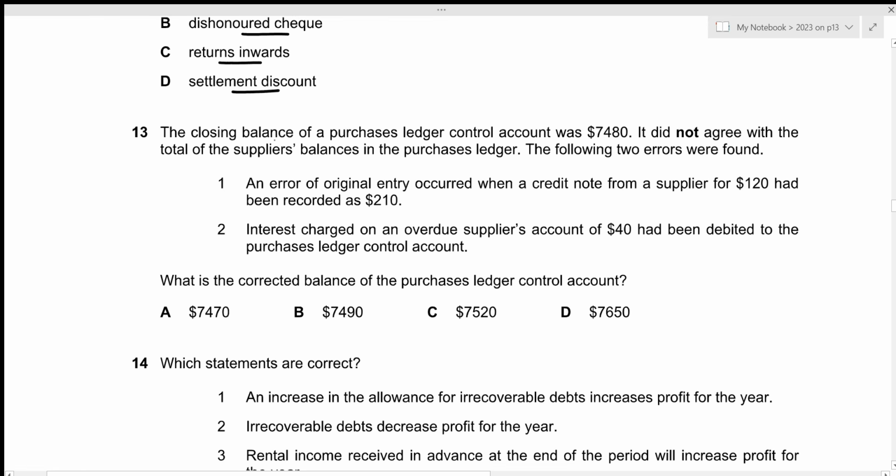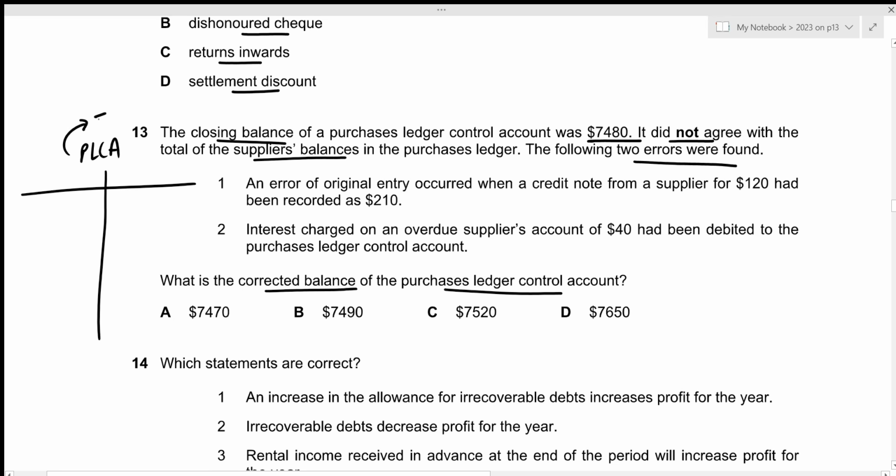For the 13th question, the closing balance of a purchase ledger control account was 7,480. It did not agree with the total of the supplier's balances in the purchase ledger. The following two errors were found. Okay, we need to figure out the corrected balance of the purchases ledger control account. So we just have to prepare the purchases ledger control account in this case. And since this is basically the trade payables account, this is a liability account, which is why the opening balance will always be on the credit side. So 7,480 on the credit side.